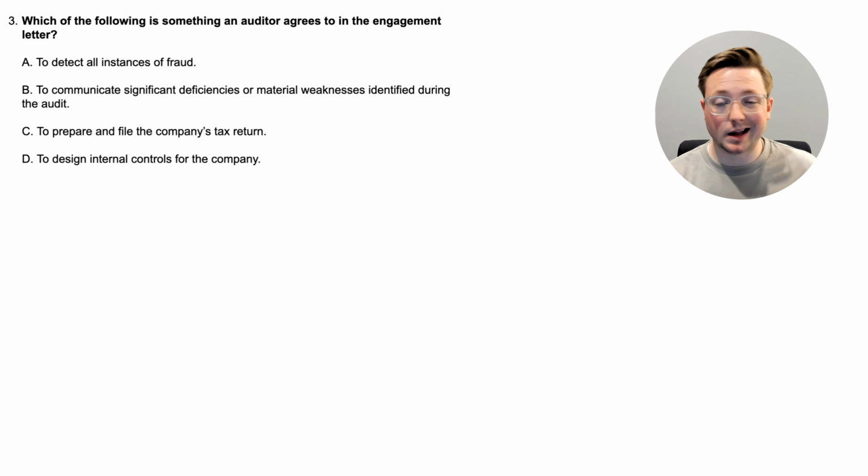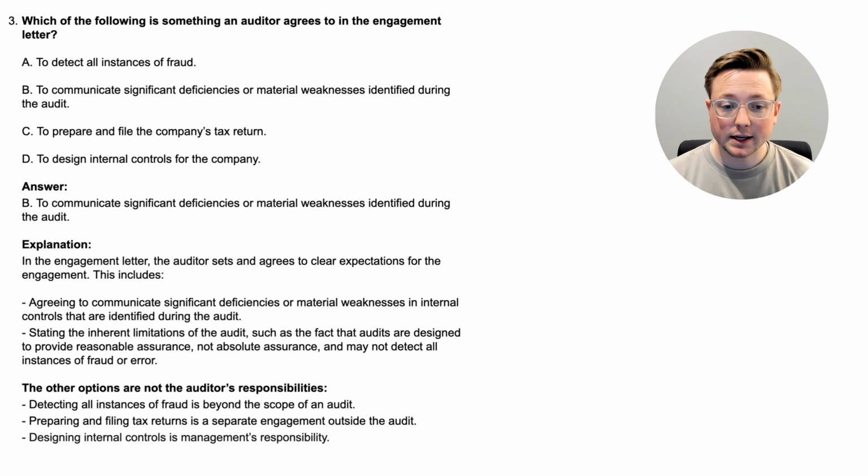Okay, out of all these, again, which one of them is something that the auditor is going to agree to in the engagement letter? Based off of just reading through this and thinking through this, you can probably get this down to 1 or 2 of them that are correct and the other ones are obviously wrong. So pause the video, think about this, and when you're ready, come back, we'll look at the answer together. All right, here we are. The answer is B, to communicate significant deficiencies or material weaknesses identified during the audit. That is something that the auditor agrees to do in the engagement letter.